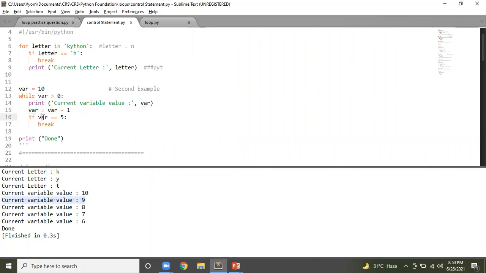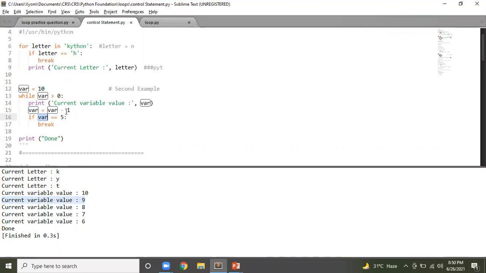Where is it now? 8. Is 8 equal to 5? No, it is not. Go up. Print 7. Here you get 6. Again, same thing. Nothing works out. You go here. Oh, no, sorry. You print 6 here, right? Now you come here. This value becomes 5.